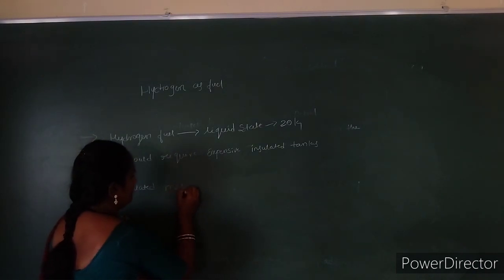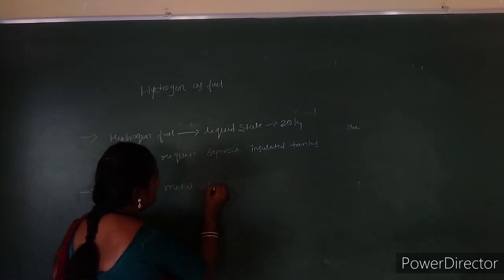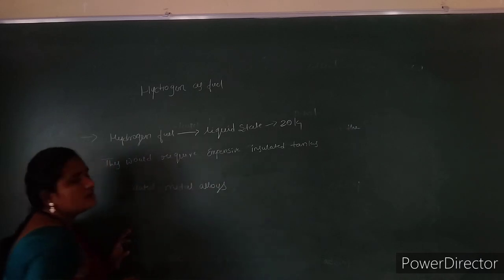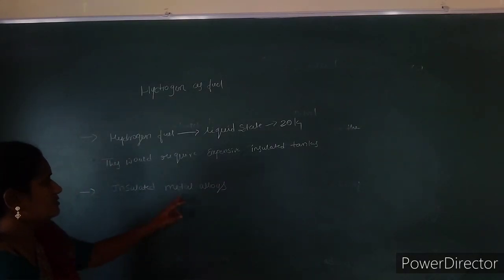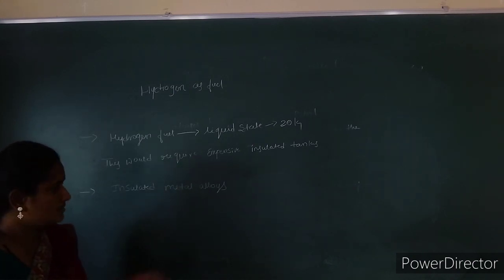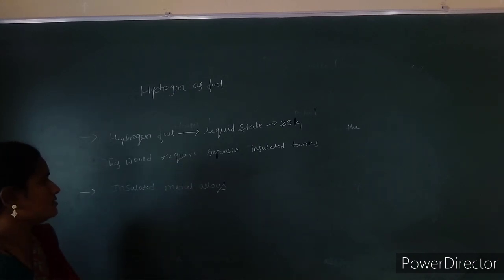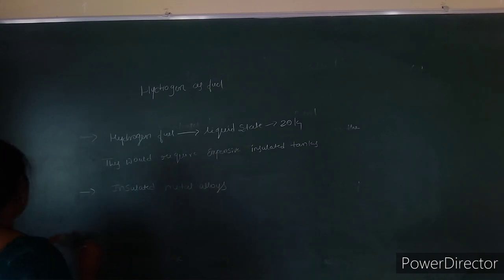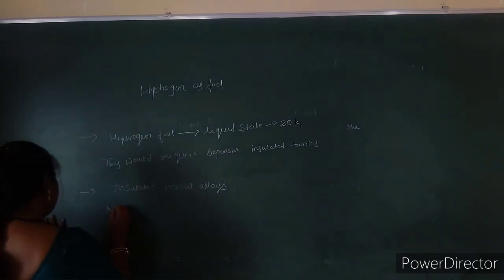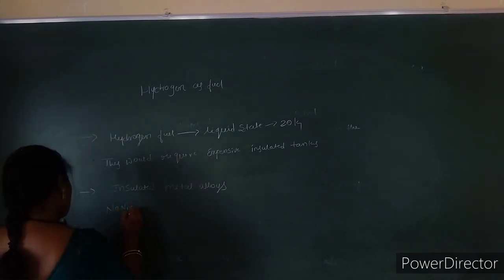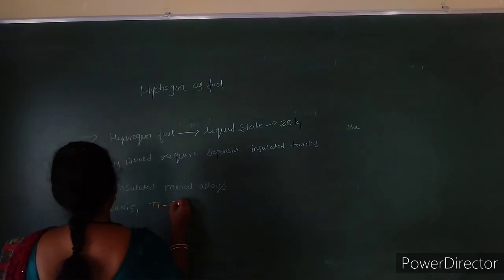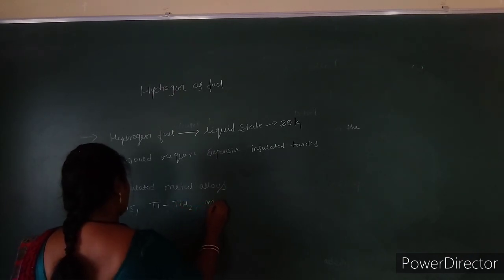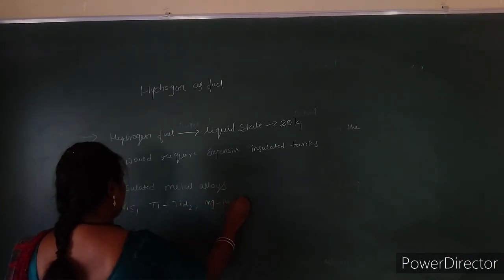So this would require expensive insulated tanks, and these tanks are coated with insulating metal alloys. Metal alloys are nothing but the combination of two or more metals, and those act as insulators. For example, we have sodium nickel 5, titanium with titanium hydride, and magnesium with magnesium hydride.